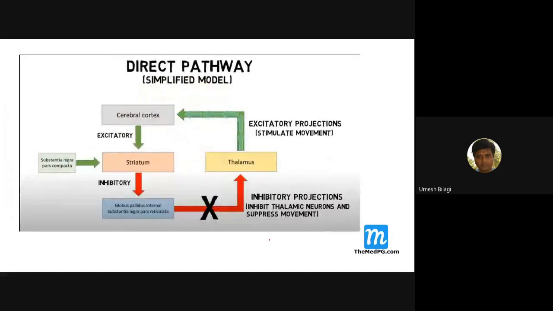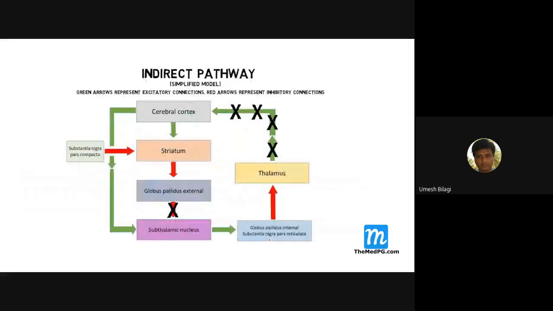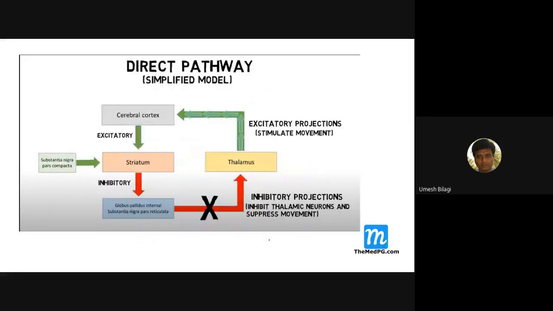Now we'll come to the direct pathway and indirect pathway. Have you heard of the direct pathway and indirect pathway? All these things in the basal ganglia are basically a collection of programs. If the body wants to make a move, the thought process comes inside the frontal cortex. This frontal cortex will send a signal down.